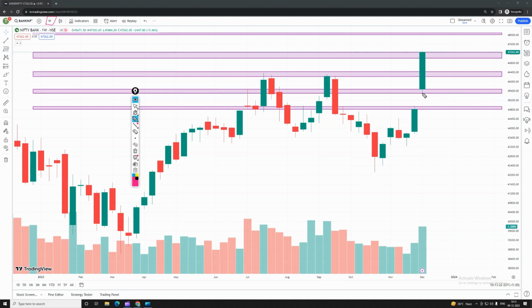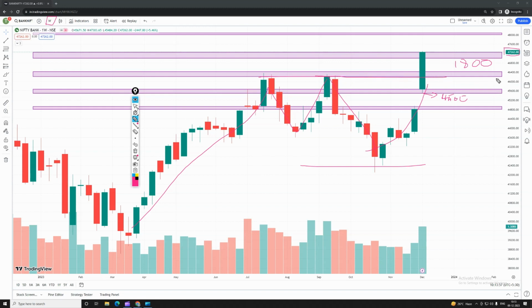It has taken a support of 45,500. This 45,500 has been taken as support, and it has given a weekly closing of 47,262. That is around 1,800 points given in a week on the upper side. According to the price action level, you can see it has retested here, and again it has taken resistance. Again we got a retest. Here it has taken a support, and again the support and resistance has been broken here, guys.